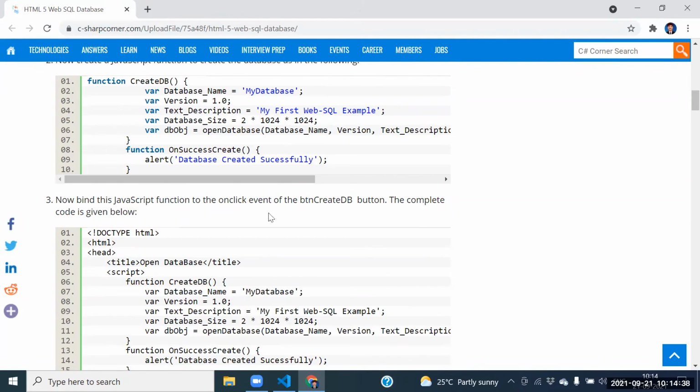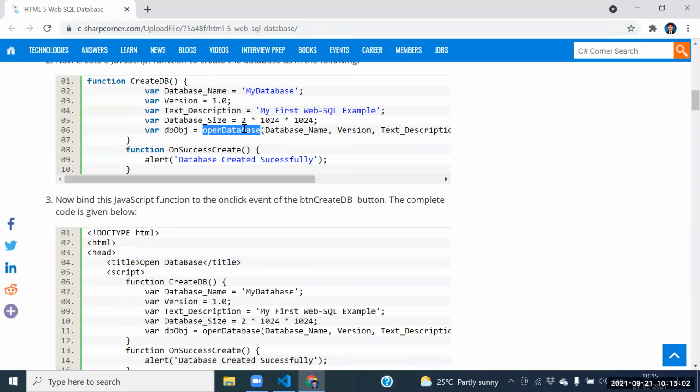Guys, see this one. What is open database? Open database is the utility method. Open database is the predefined method. Open database method is used to create the database.